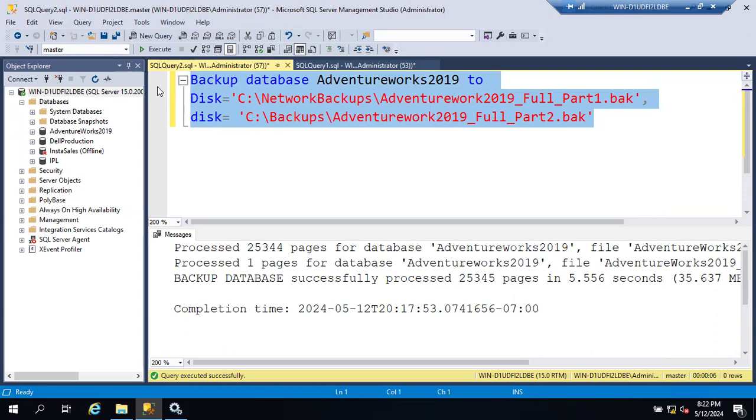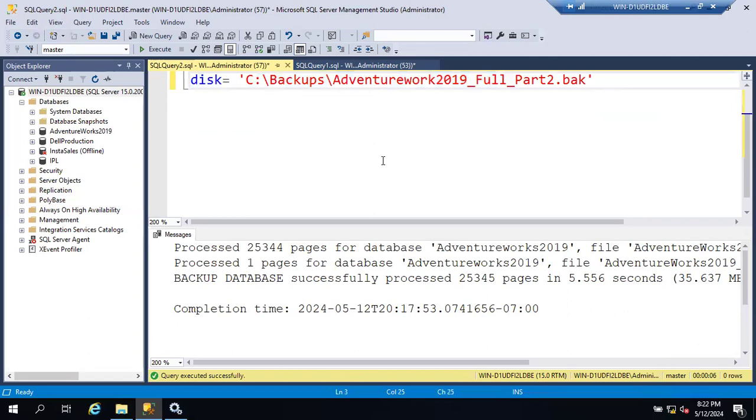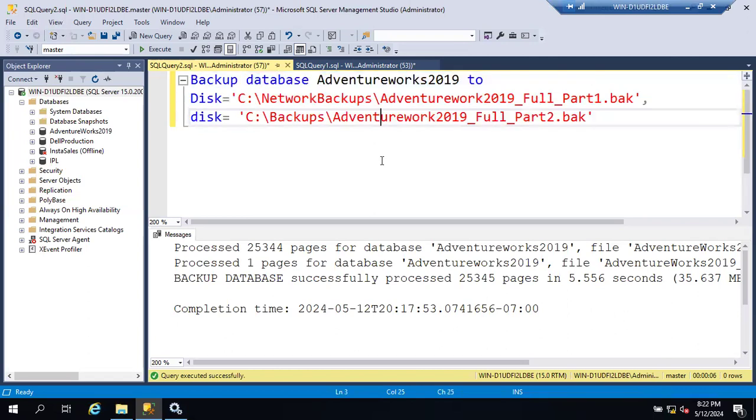If you find any error in one part, the full query is rejected, right? Yes, that's what. In that scenario, you give 5 different drives. If one path is not accessible or there is a problem with one part, then before initiating the backup itself, it will throw you the error. Don't initiate the backup.